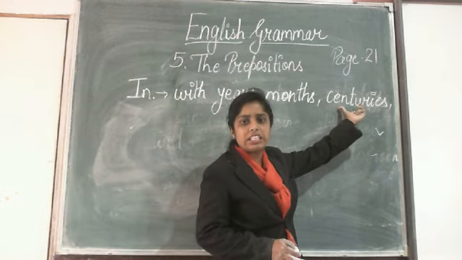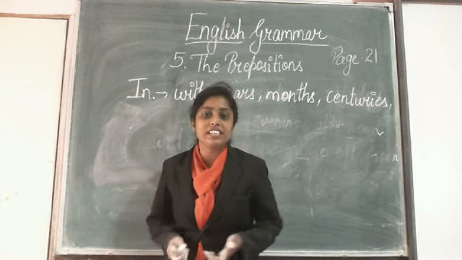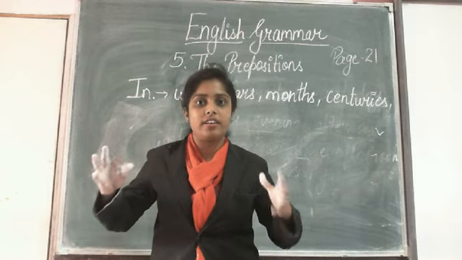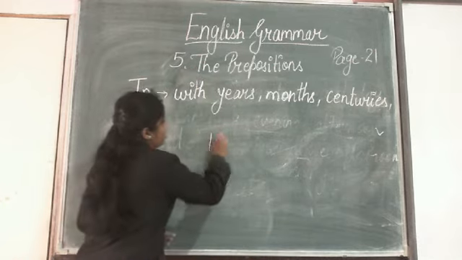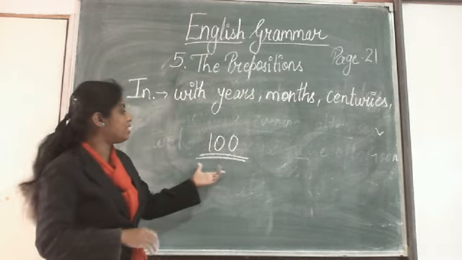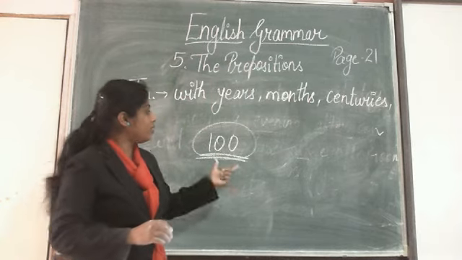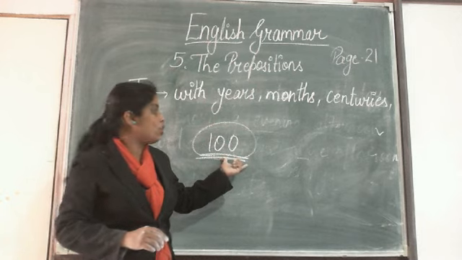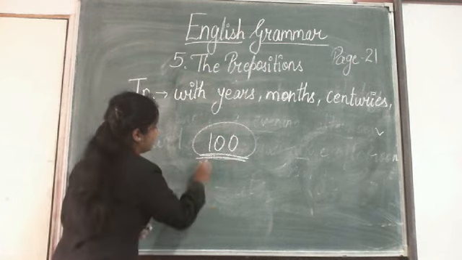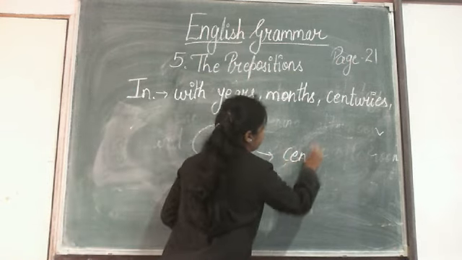Century, what is century? Do you watch cricket matches? Have you seen Dhoni making a century? What is a century? When Dhoni makes 100 runs, and not only Dhoni, when any cricketer makes 100 runs, those 100 runs together we call one century. वैसे ही 100 years के टाइम को हम क्या कहते हैं? हम कहते हैं सेंचुरी.